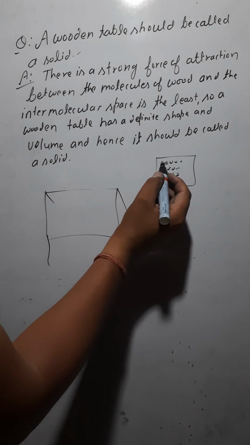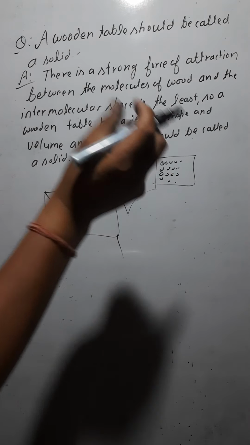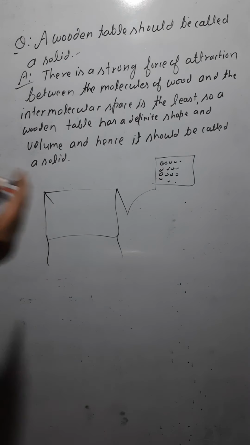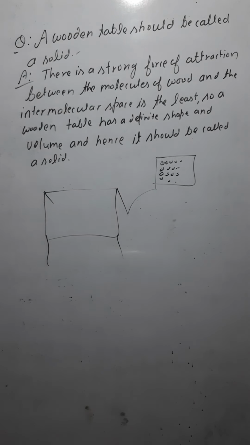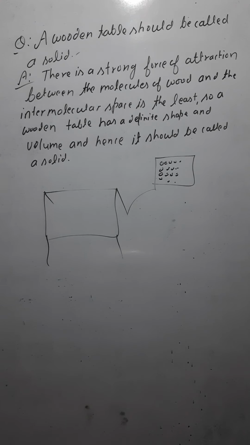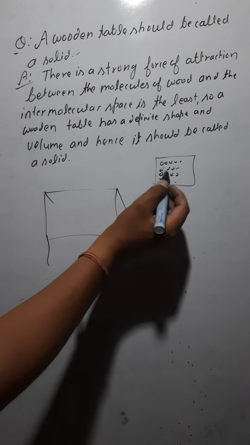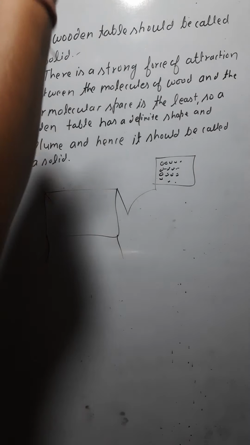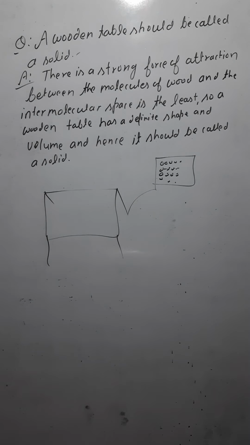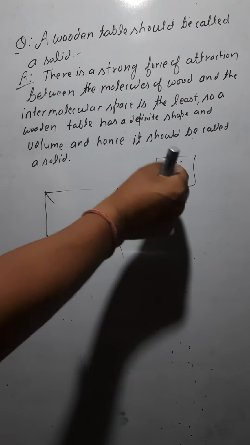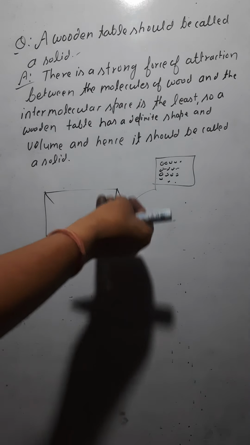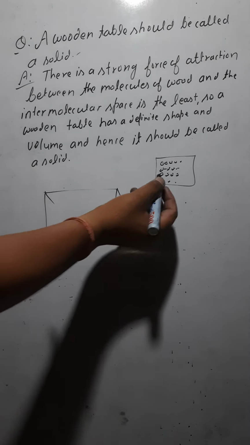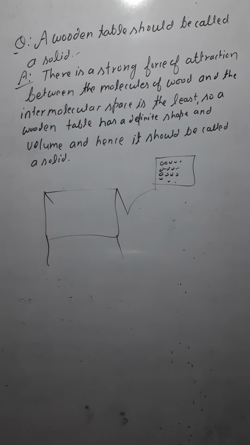The distance between two molecules is called the intermolecular distance. In solids, this distance is the least. The particles are very close, so the force of attraction is maximum and the intermolecular distance is very least.